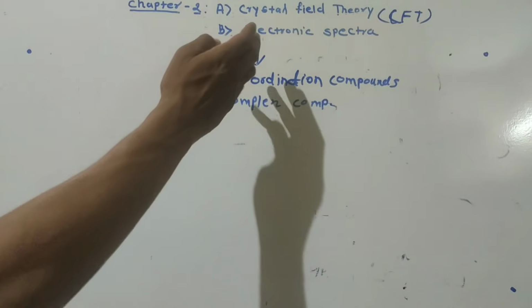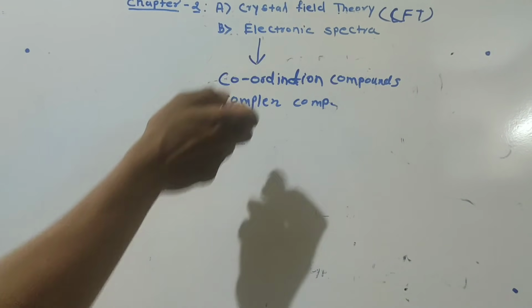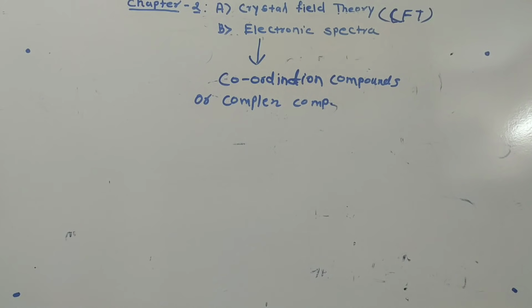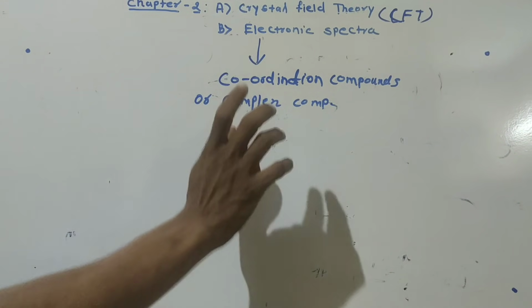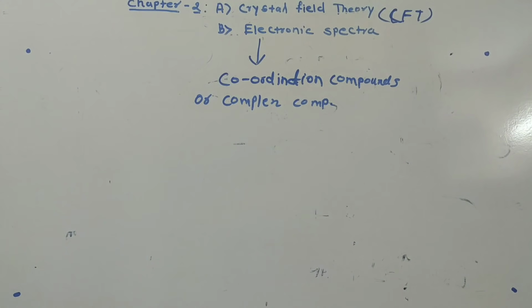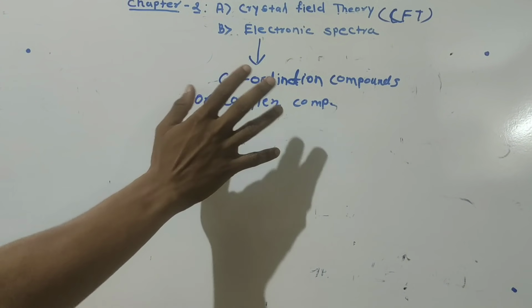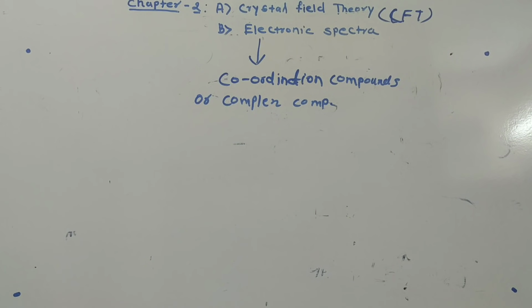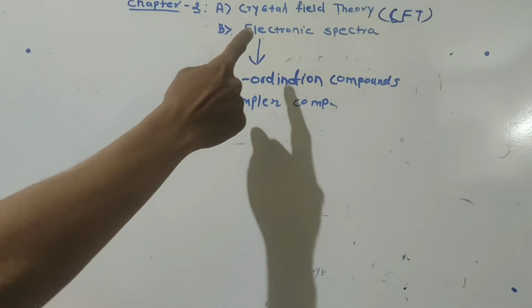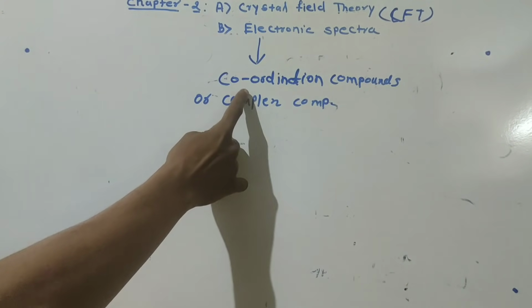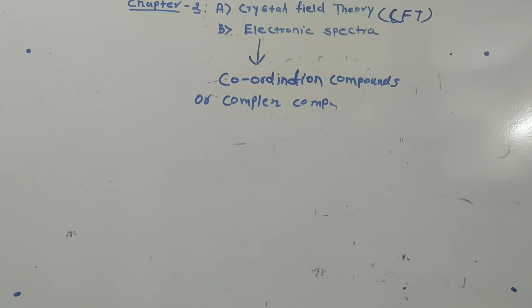So before going into details of CFT and electronic spectra, let me give some introductory idea about the coordination compound. What is a coordination compound or complex compound? After learning the basics, we will discuss how we can apply CFT and electronic spectra to this coordination compound.